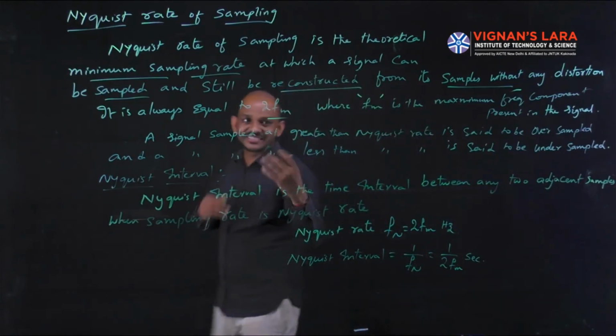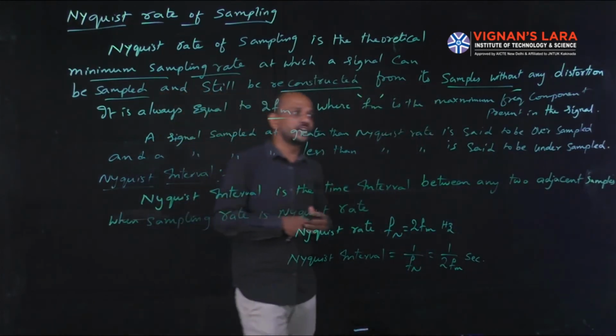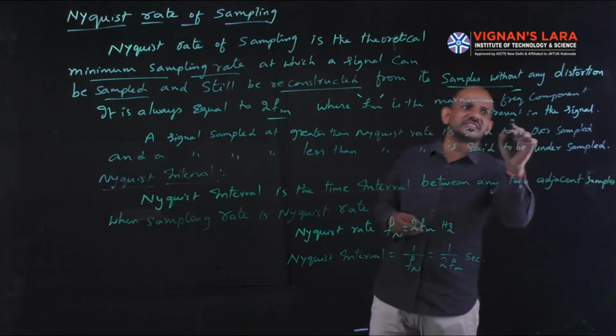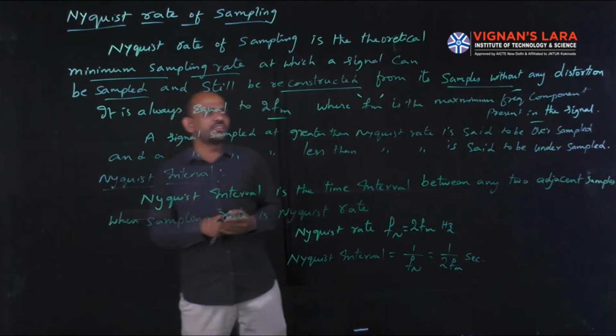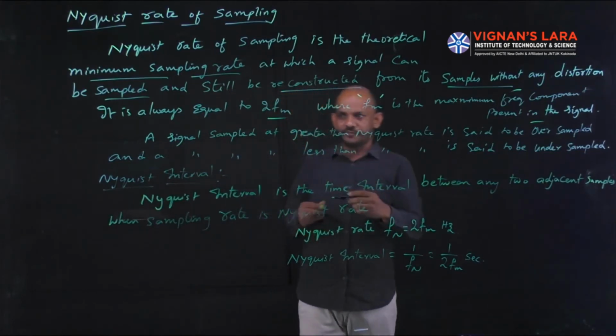FM is the maximum frequency component present in the signal, or the highest frequency component present in the given signal. So in the given message signal or input signal, the highest or maximum frequency component present is nothing but FM.